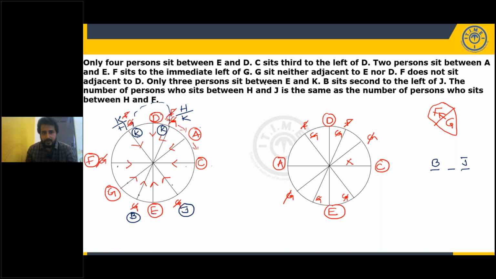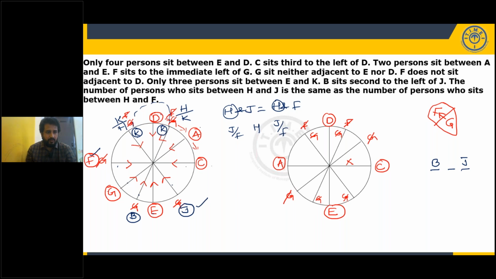Now what is the last point given? The number of persons sitting between H and J is the same as the number of persons sitting between H and F. Now, who is the common person? H. So what can I say? H is exactly between J and F. Both J and F are in the arrangement. F is here, J is here.